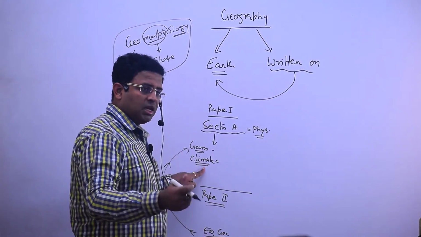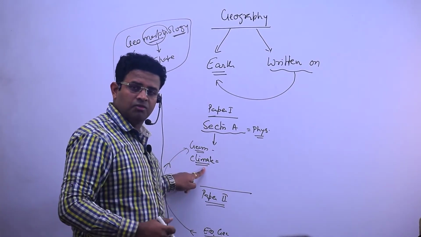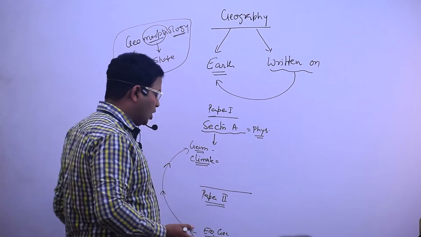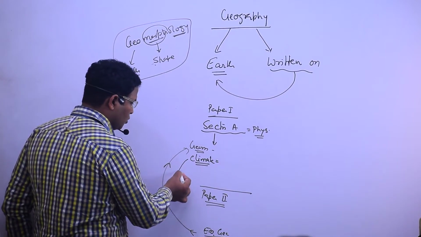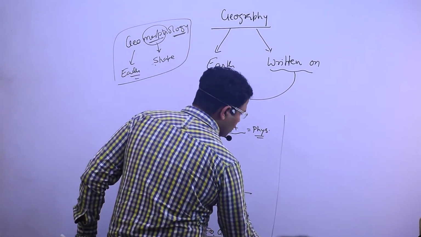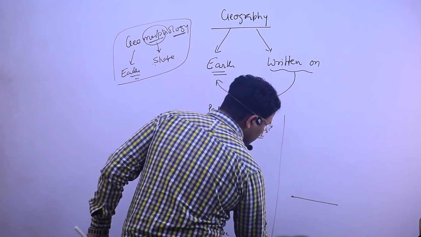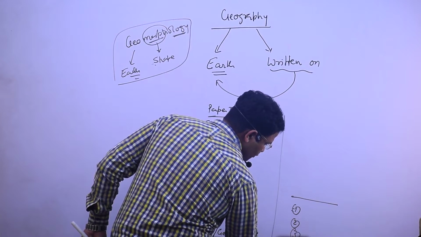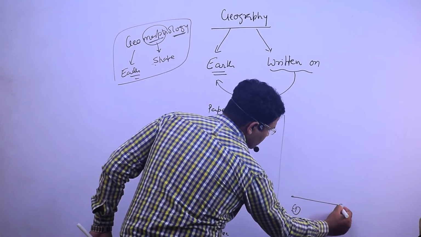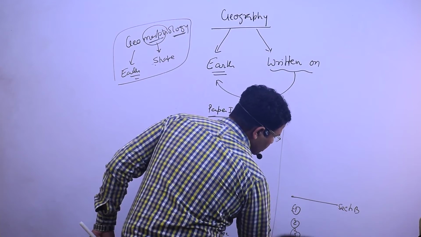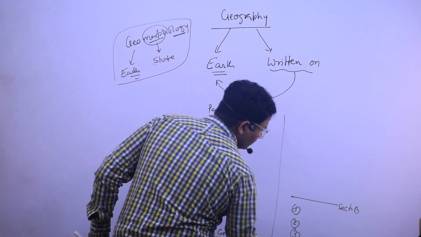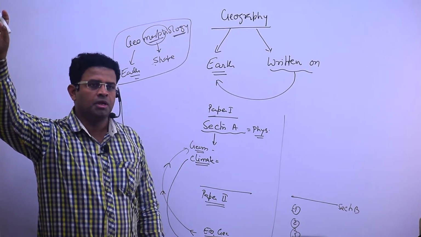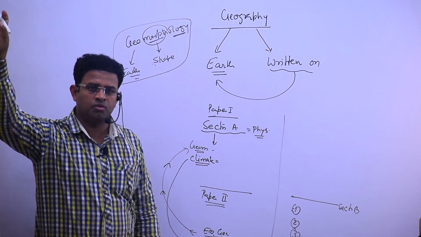Because of that there are glaciers, rivers, lakes. So we have to study it in a better way, and with the help of this, in paper 2 we also have to study contemporary issues. There is a first, second, third, fourth and fifth. In paper 2 section B there is a contemporary issue, the interlinkages of rivers in India: the northern Himalayan rivers and peninsular rivers.